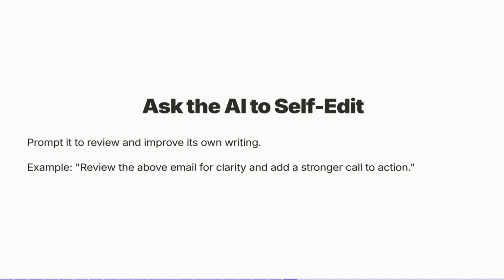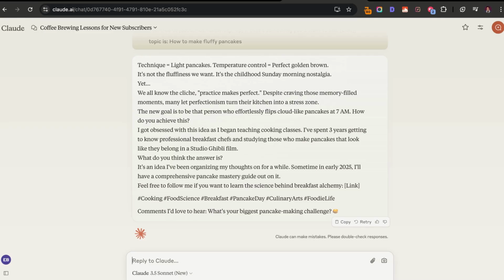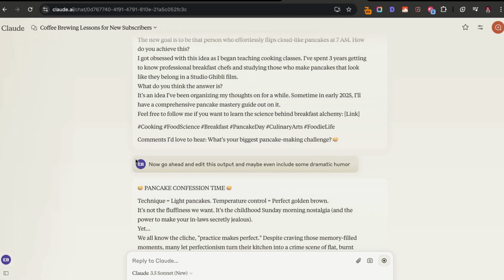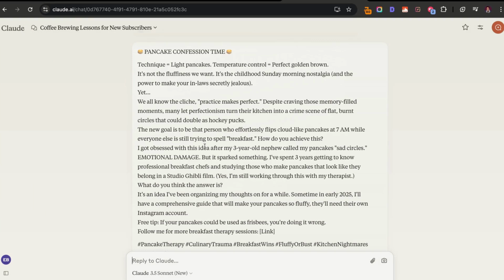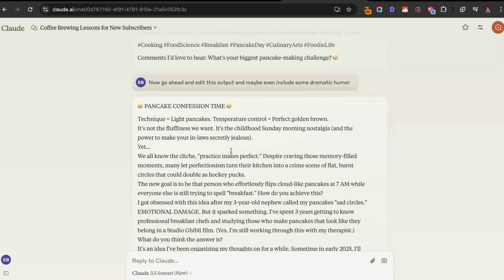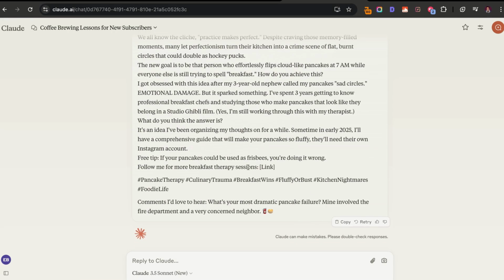For example, review the above email for clarity and add a stronger call to action. I can say, now go ahead and edit this output and maybe even include some dramatic humor. So pancake confession time. I got obsessed with this idea after my 3-year-old nephew called my pancakes sad circles. That is emotional damage. I mean, surprisingly, that is actually really good and funny. So that's another way you can just have AI self-edit itself.